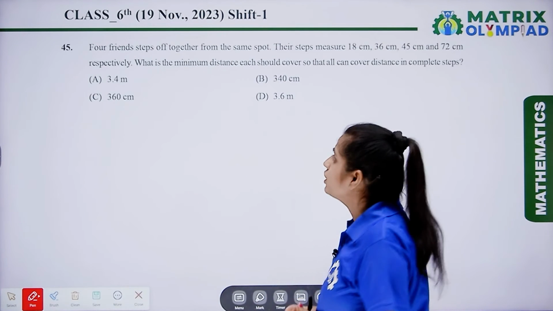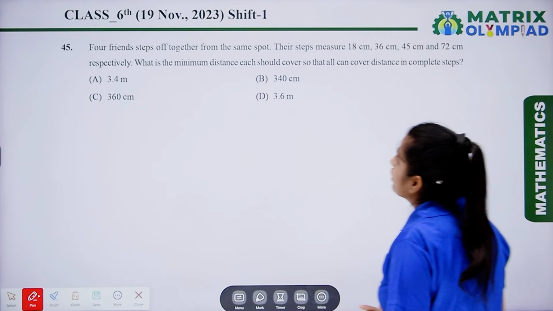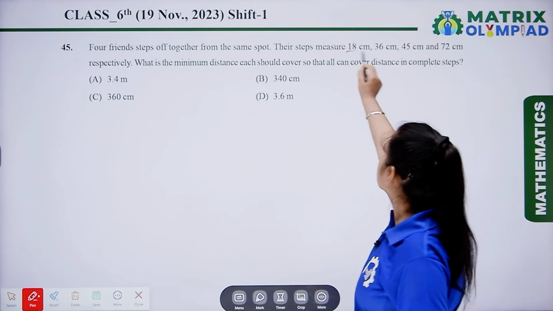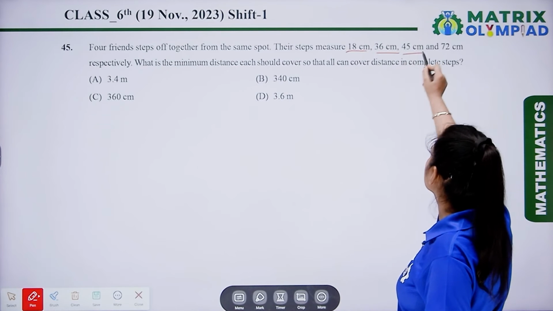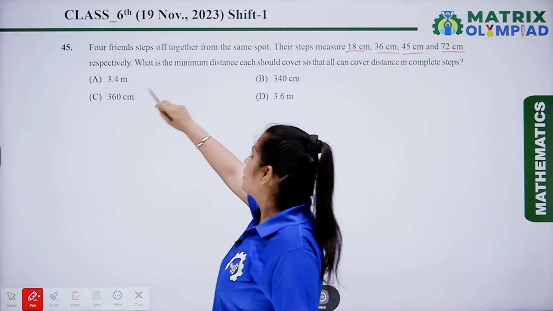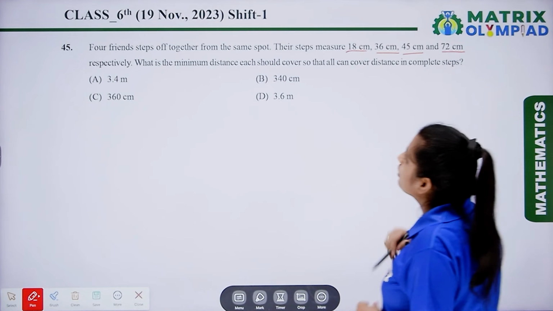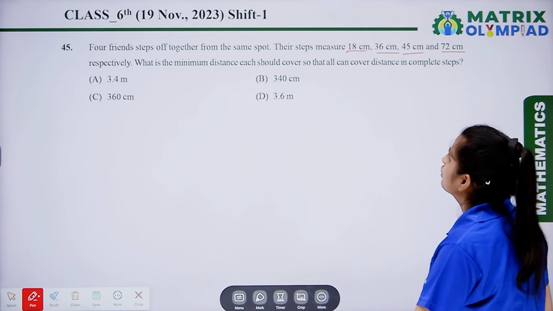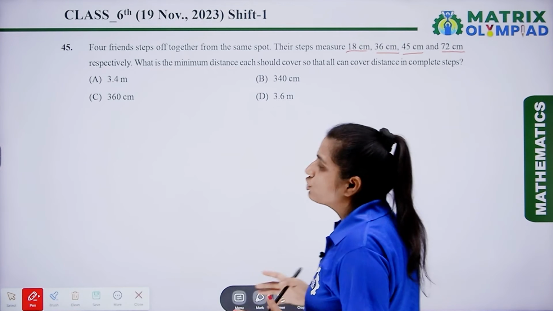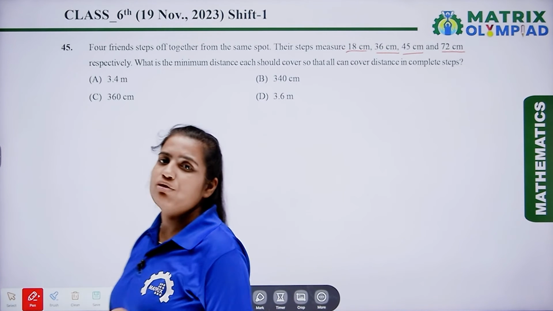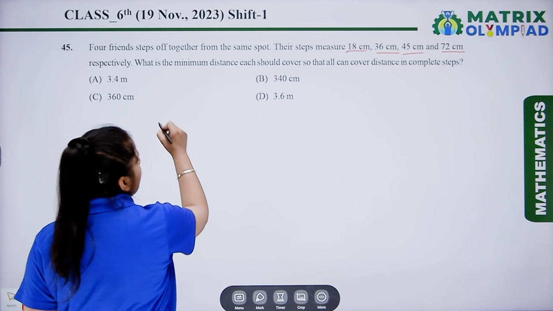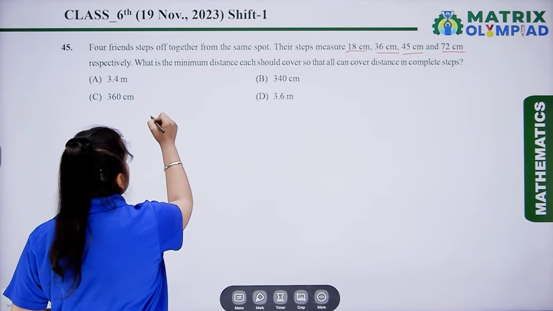Now the next question. 4 friends step off together from the same spot. Their steps measure 18 centimeter, 36 centimeter, 45 centimeter, 72 centimeter respectively. What is the minimum distance each should cover so that all can cover the distance in complete steps? To find the minimum distance, we need to find the LCM of 18, 36, 45 and 72.